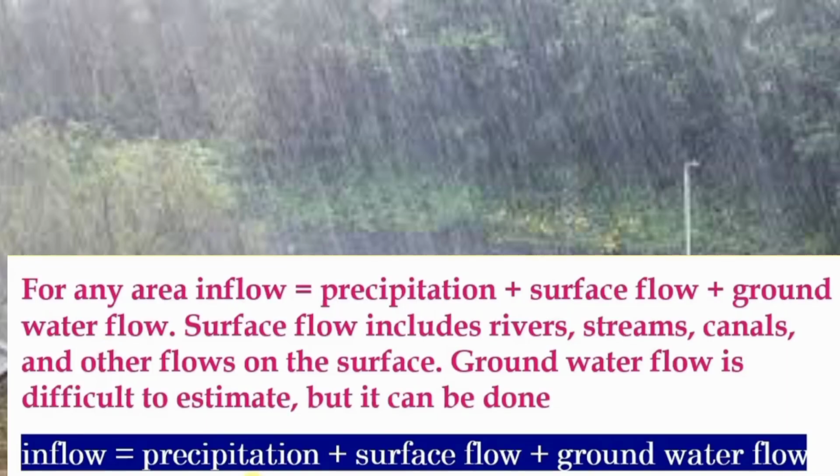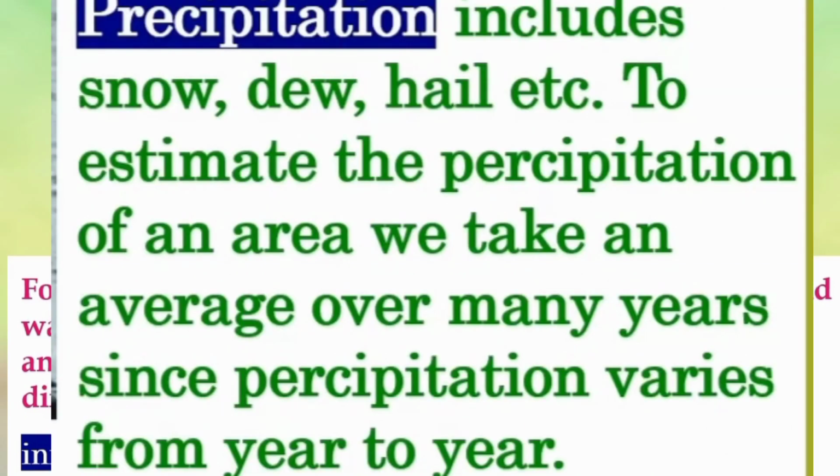Inflows. For any area, inflow equals precipitation plus surface flow plus groundwater flow. Surface flow includes rivers, streams, canals, and other flows on the surface. Groundwater flow is difficult to estimate, but it can be done.